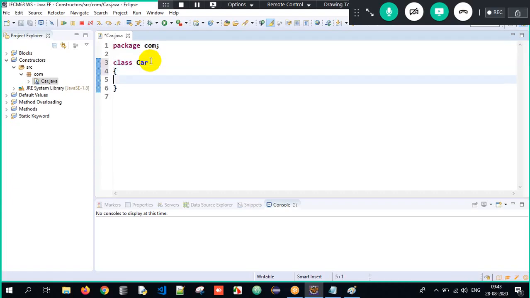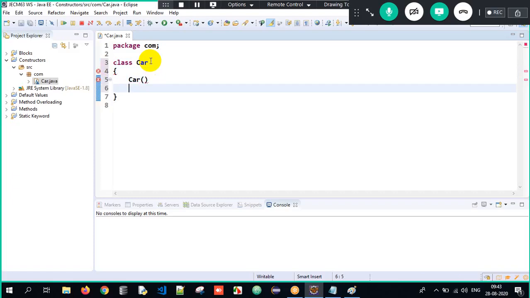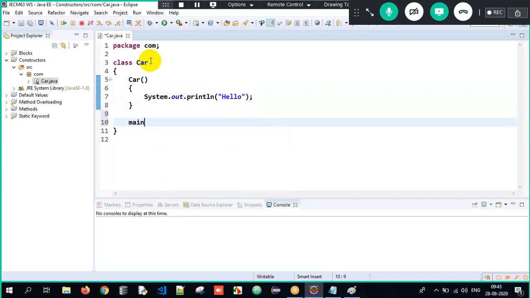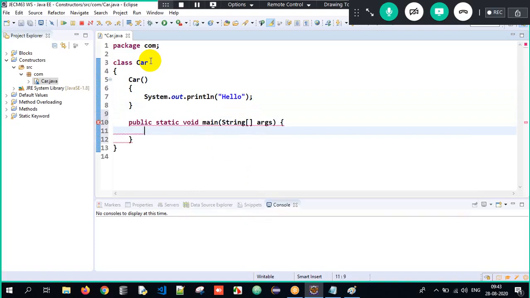So now here, how will I create a constructor? Class name and constructor name will be the same. Open parenthesis, close, open curly braces, close here. So here I'll write System.out.println. I'll just write one set of instructions called hello. That's it. I'm just printing a dummy line. And my execution will always start from the main method. Main, Control space bar.